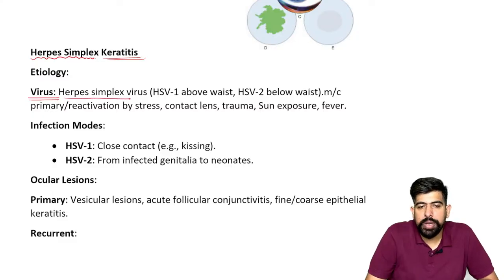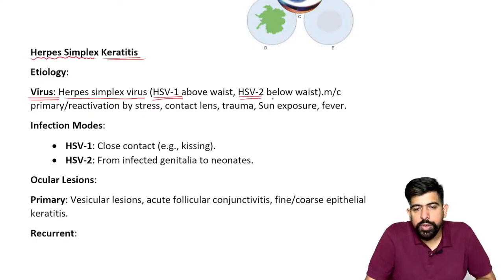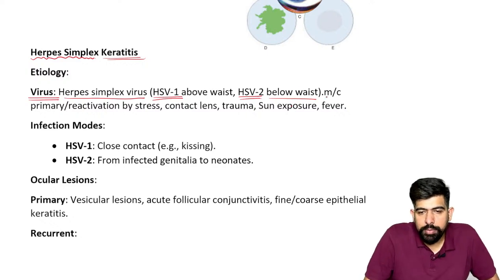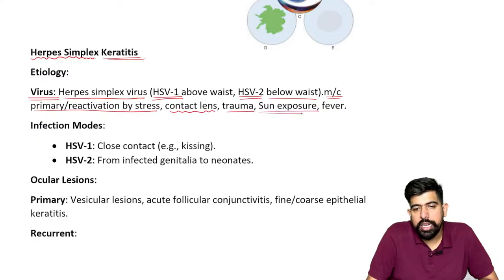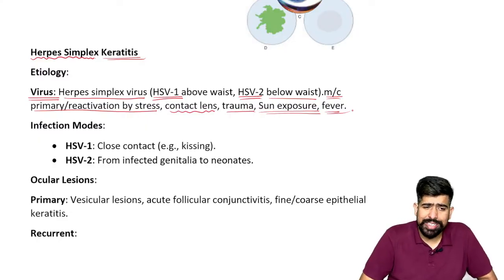This is the herpes simplex virus: HSV1, which causes infections above the waist, and HSV2, which causes infections below the waist. The most common primary reactivation triggers are stress, contact lens, trauma, sun exposure and fever. So these are the causes for the etiology of this virus.